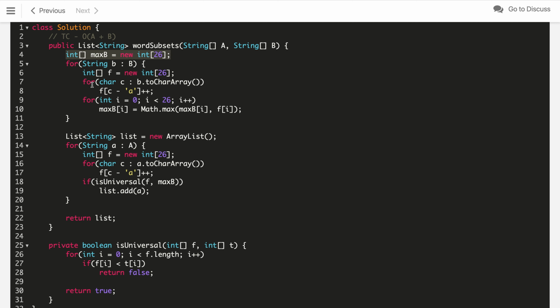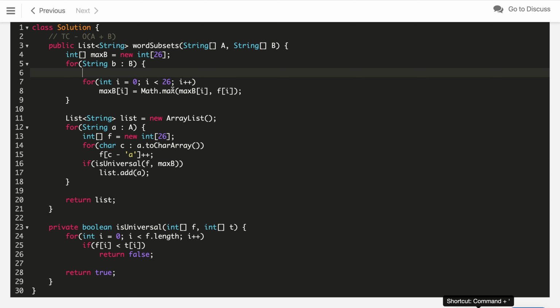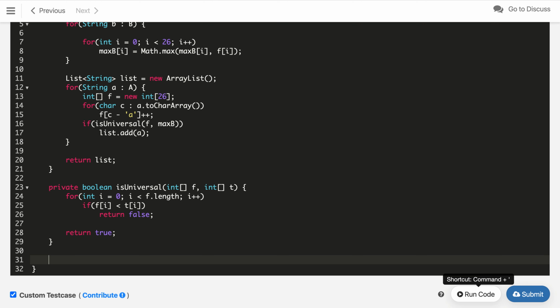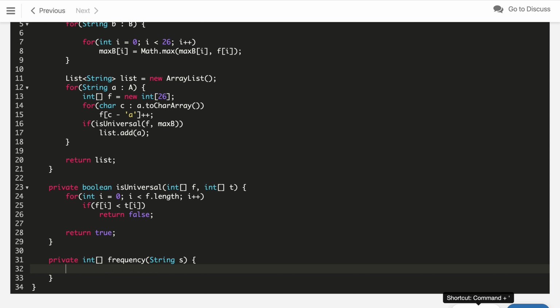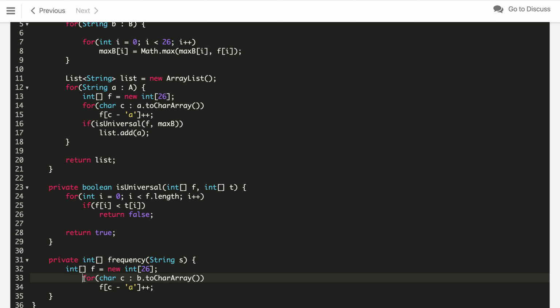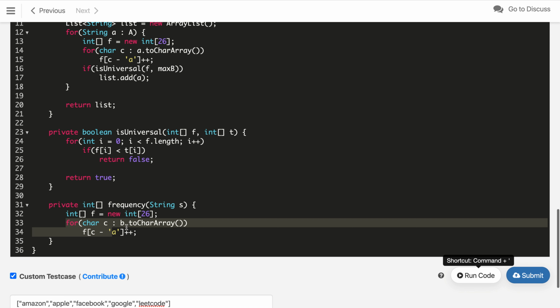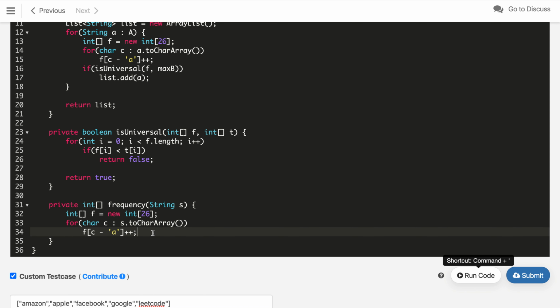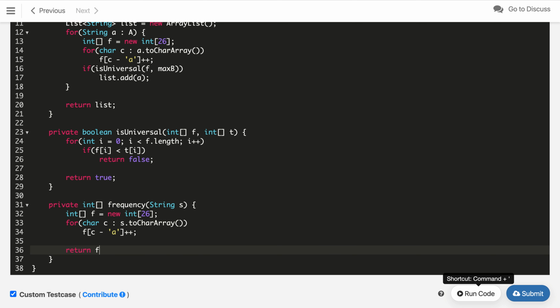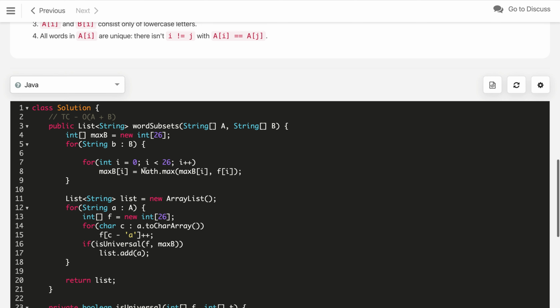So, as a further improvement to make this code more readable and use small methods, we can move this code and use it as a common method to generate the frequency. So, we can return the integer frequency array here. So, let us say this method is named frequency and we will get the string s, and here we just return it, and let us move this from the string s, and in the end we return the frequency array f.